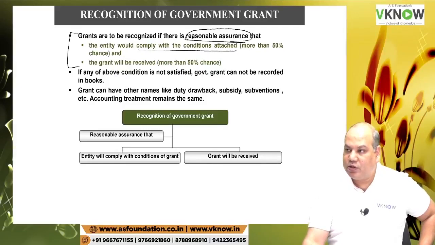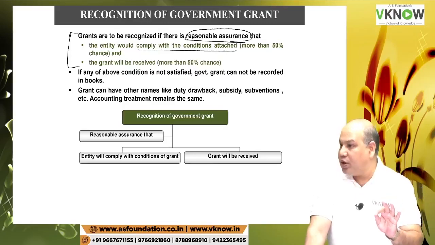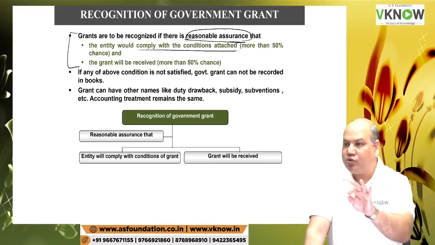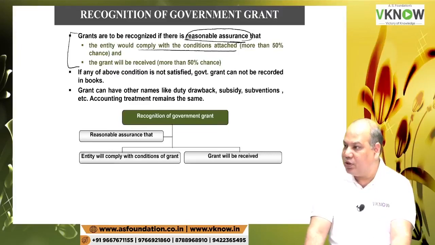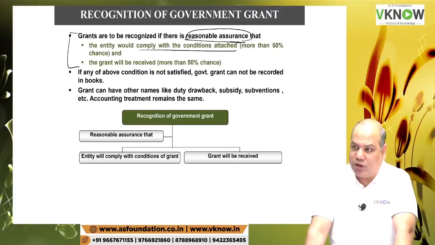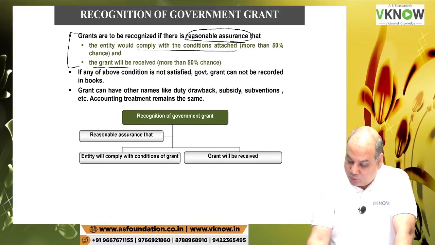First condition is that if the grant is subject to certain conditions, the entity should comply with the conditions attached to the grant, and there must be more than 50% probability that the company would be in a position to comply with them. And second, there should be more than 50% probability that the grant will be received.